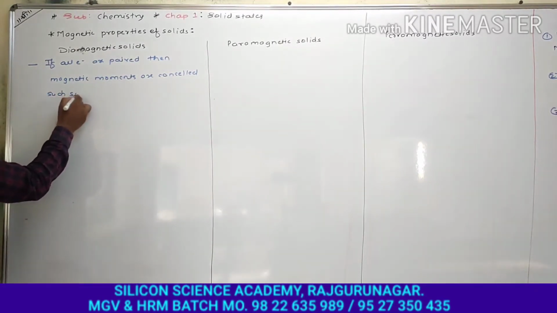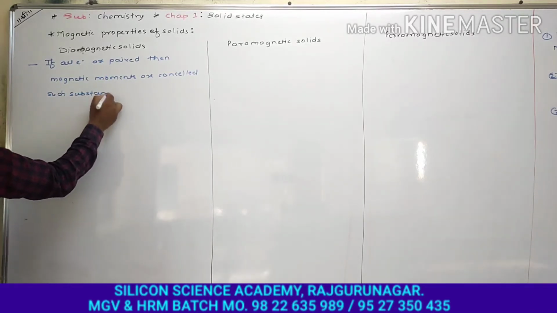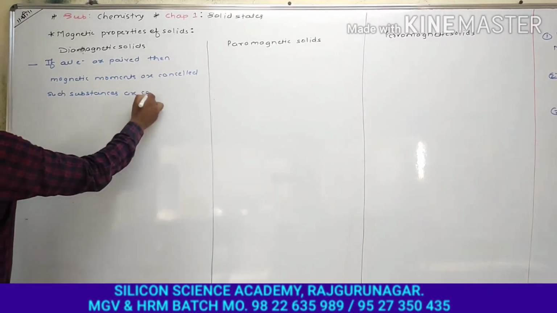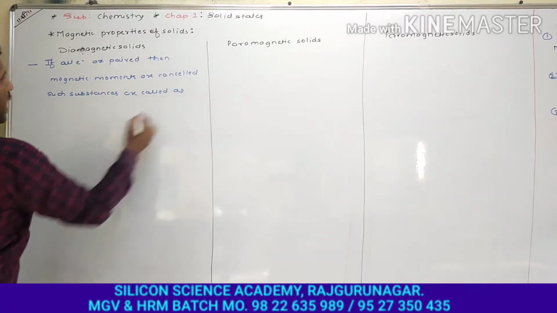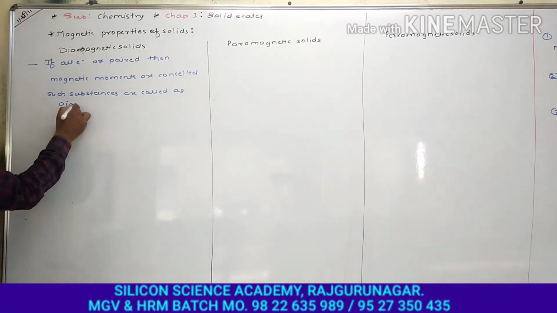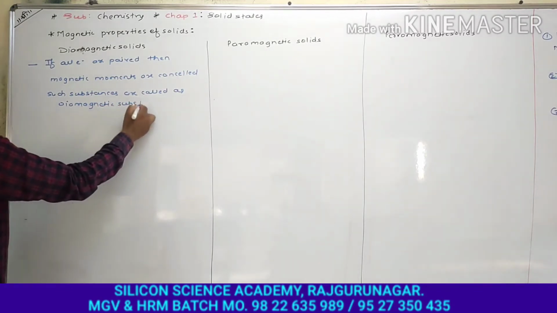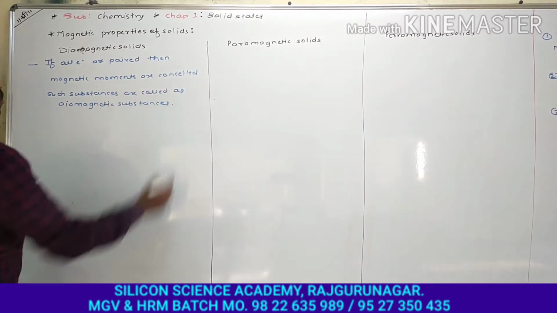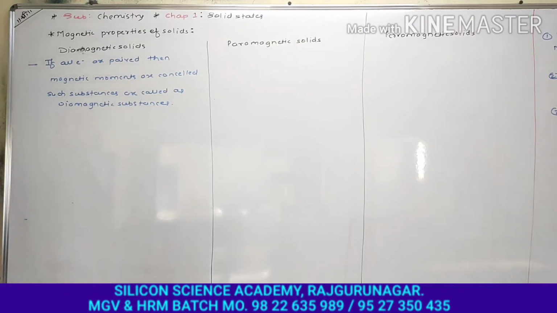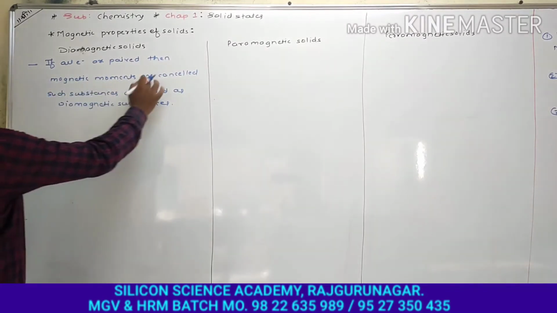Such substances are called diamagnetic substances. Quite an easy definition. If all electrons are paired in a particular solid, then magnetic moments are cancelled.